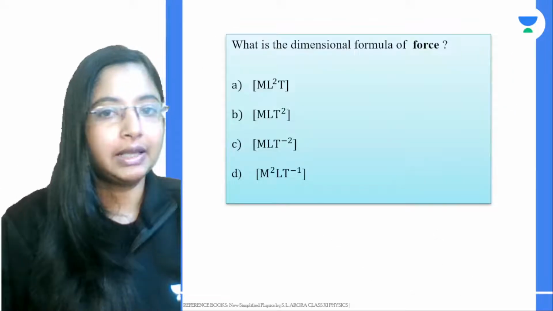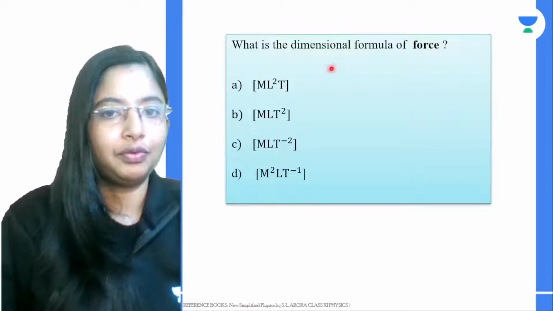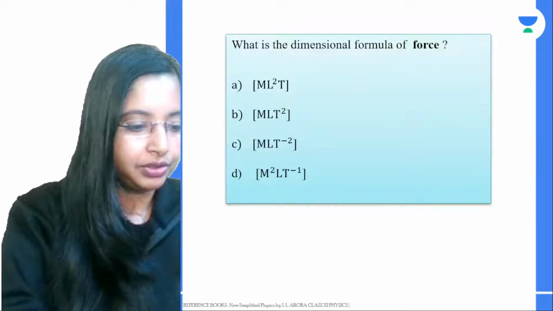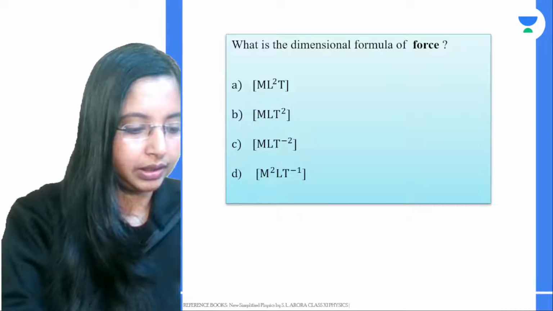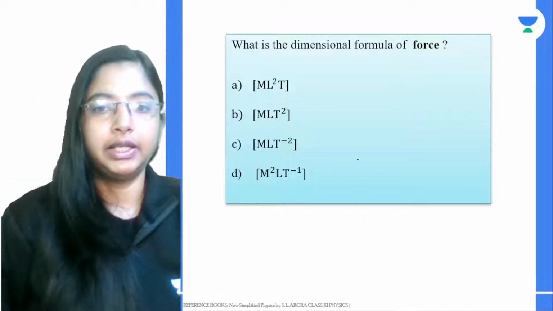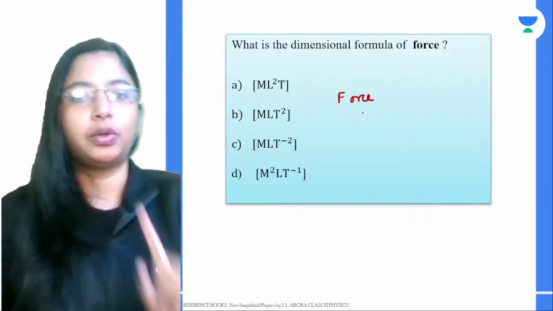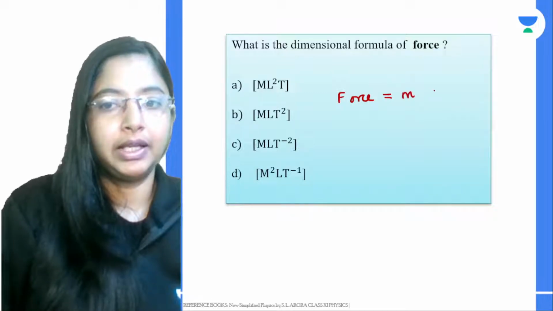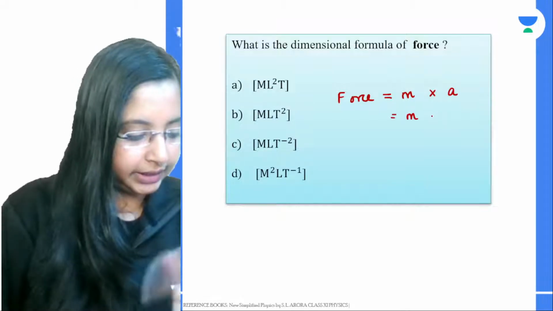Now let's see one more example, right? What is the dimension formula for force? So very simple. If you know the answer, you can give it in the chat box. Okay, here force is a derived physical quantity, right? Write this derived physical quantity in terms of fundamental quantities. So force can be written as mass into acceleration. Now acceleration is again a derived quantity, so write it in terms of fundamental quantities.